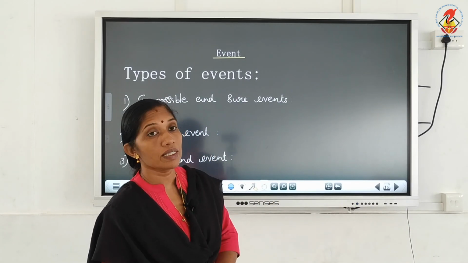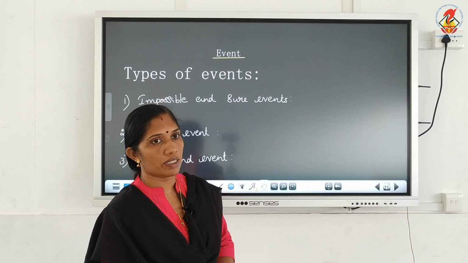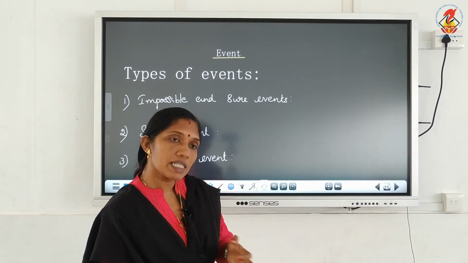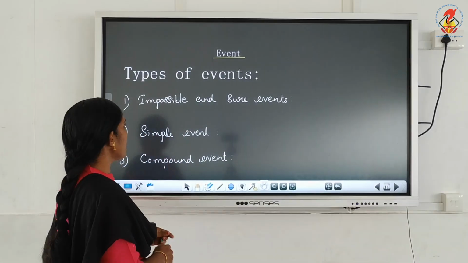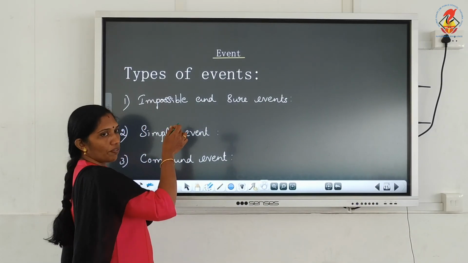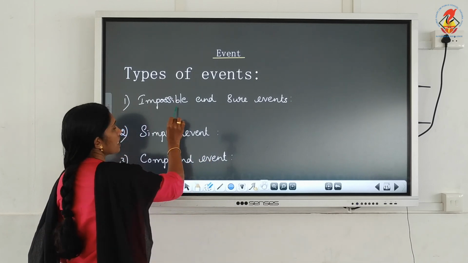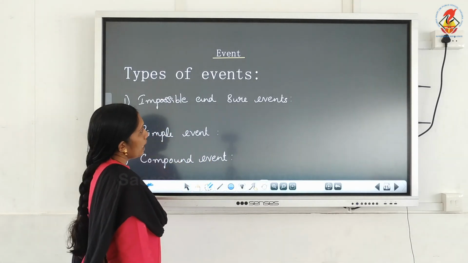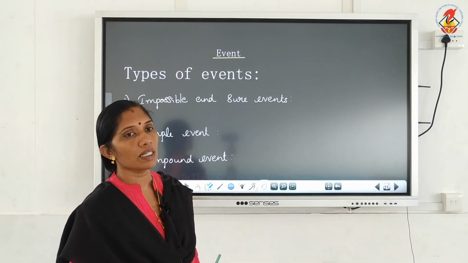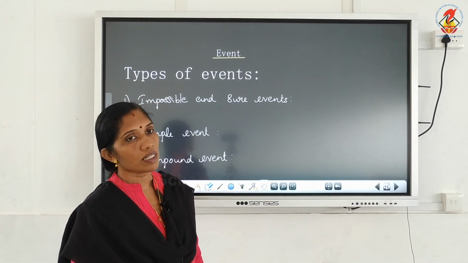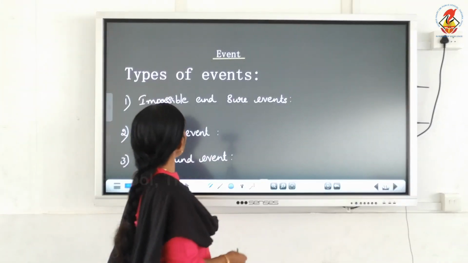We know that the null set is a subset of every set, and a set itself is a subset of itself. A is a subset of itself. So the null set, being a subset of every set, is known as the impossible event. And for the sure event, the sample space itself is a subset, so it is known as the sure event.